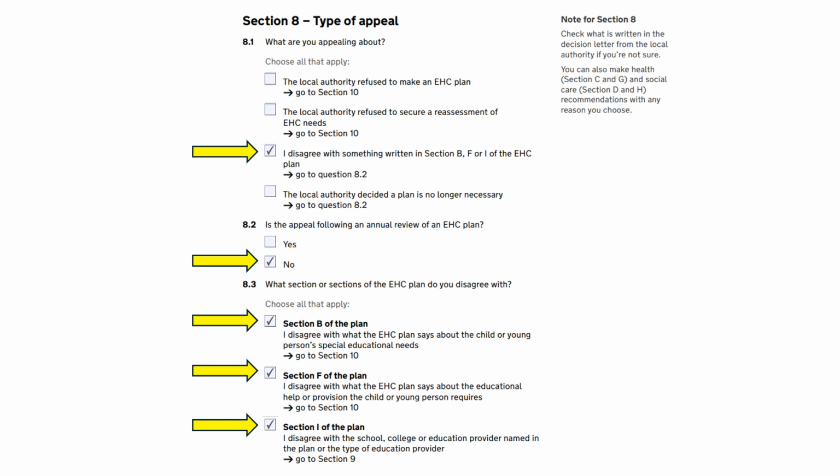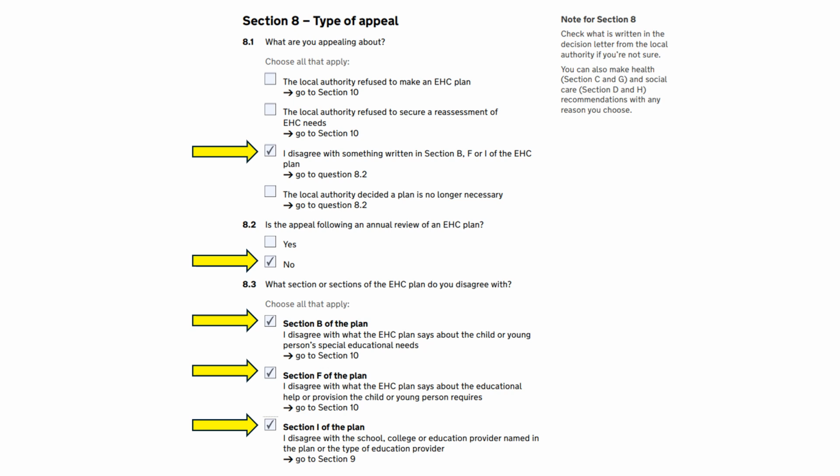Section 8 is about what you're appealing against, and you need to tick which boxes apply to your particular appeal. So you can tick more than one box. For example, let's imagine an EHC plan has been finalised after an EHC needs assessment and you disagree with the school placement. But you also disagree with the description of your child's special educational needs in Section B and the recommendations to address these needs in Section F. So you would tick these 5 boxes.